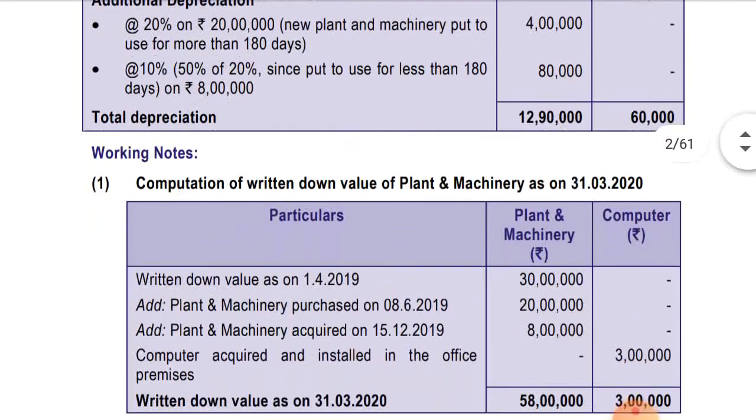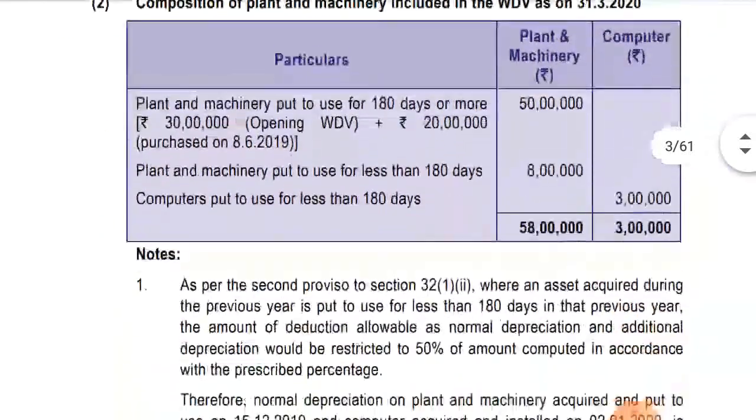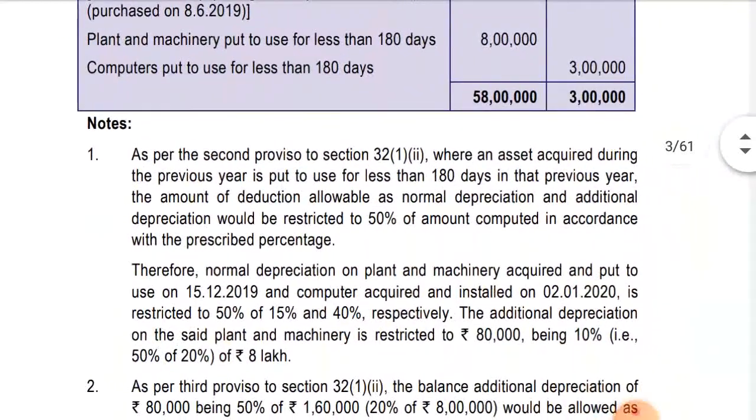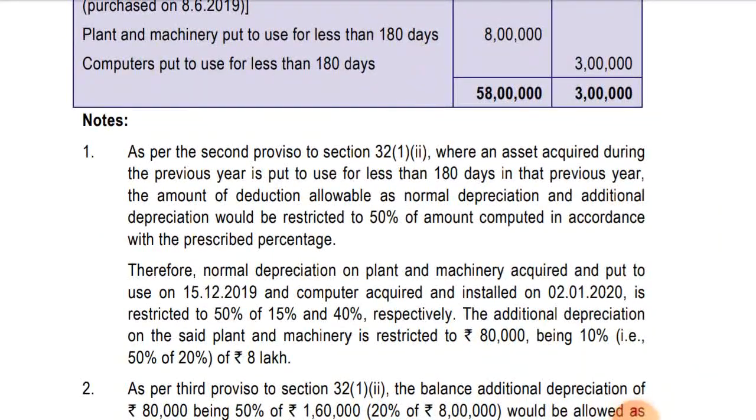Okay, we have seen the working note. Now let's move to the notes. As per the second proviso to section 32(1)(ii), where an asset acquired during the previous year is put to use for less than 180 days in that previous year, the amount of deduction allowed as normal depreciation and additional depreciation would be restricted to 50% of the amount computed in accordance with the prescribed percentage.